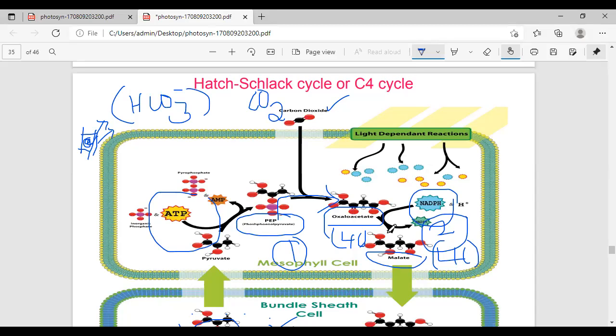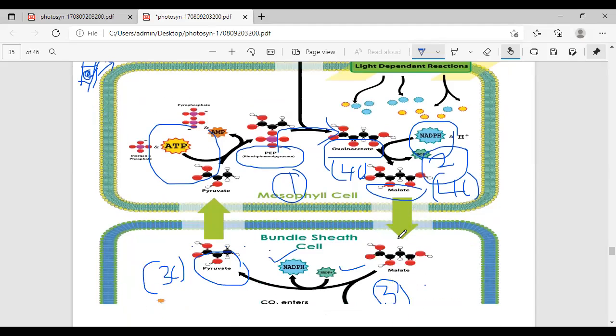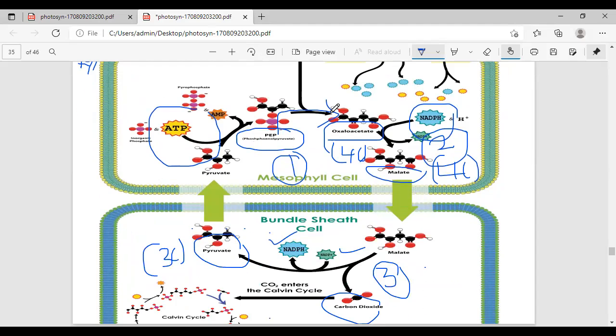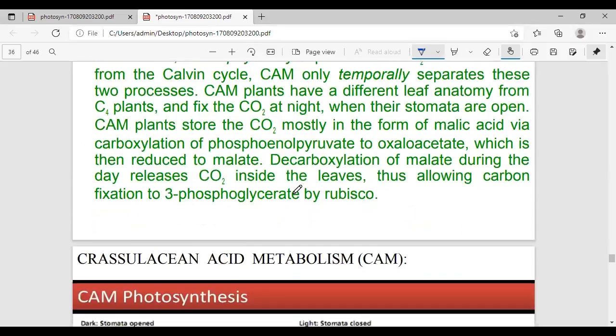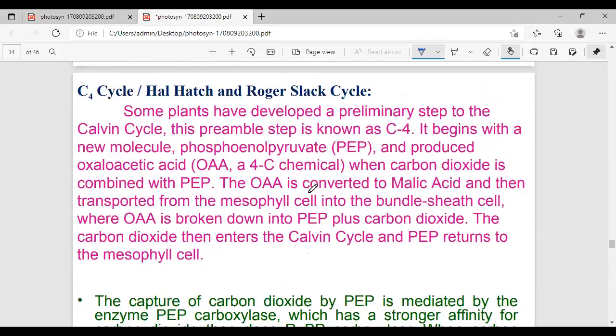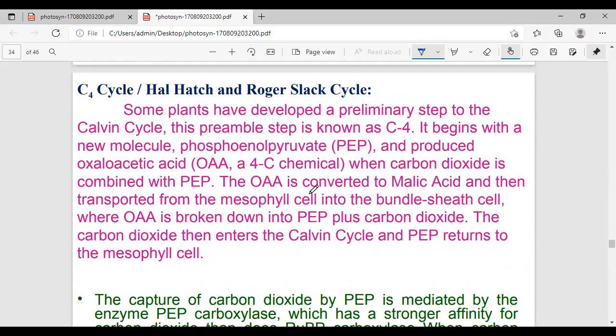Next, sometimes they ask what the two sheaths are: the mesophyll cell and the bundle sheath cell. What is the main difference between the C3 cycle and C4 cycle? C3 is mostly in temperate plants, and some tropical plants also have C3. C4 is only in tropical and subtropical plants.